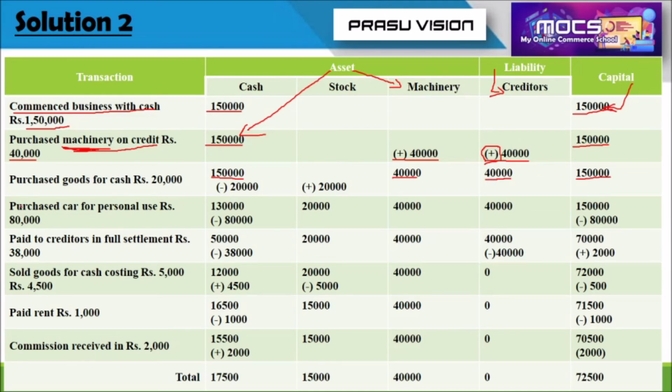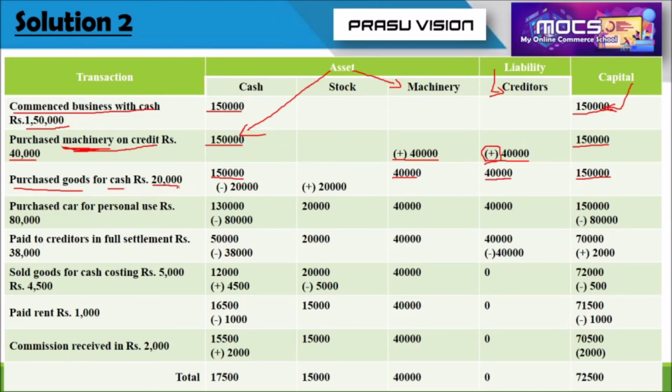What is the next transaction? Purchased goods for cash. So it's very clear this transaction is a cash transaction and for rupees 20,000. When the firm is purchasing goods, nothing is mentioned about the name of the goods.